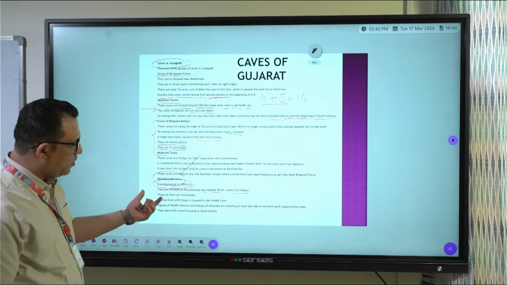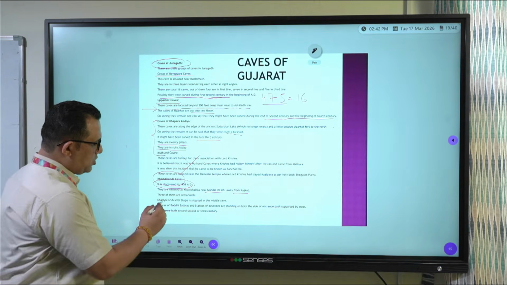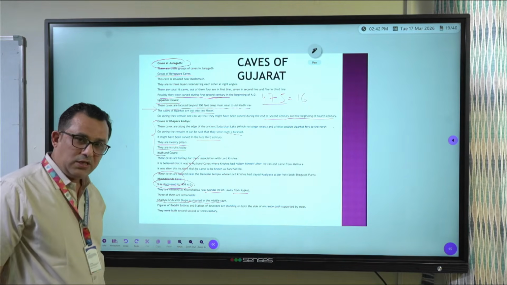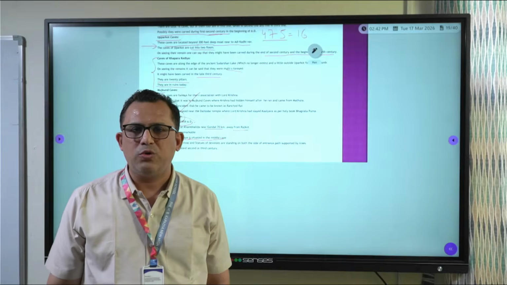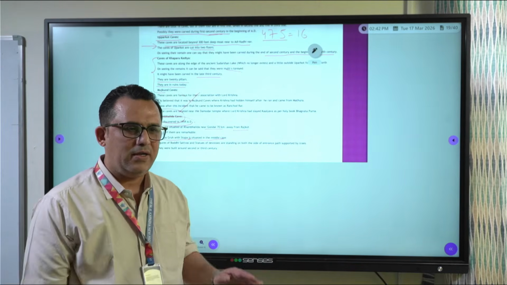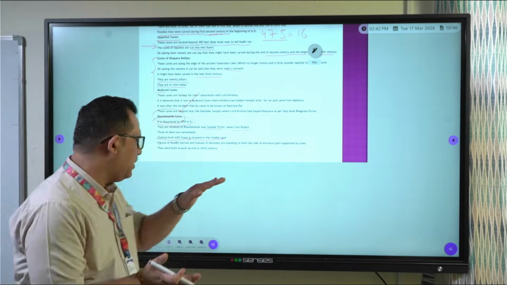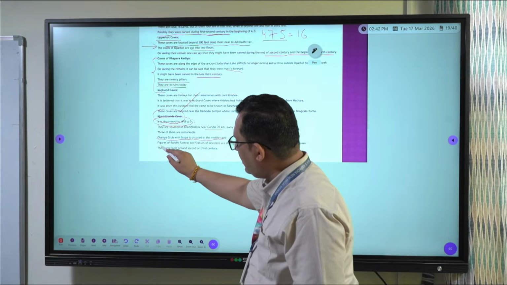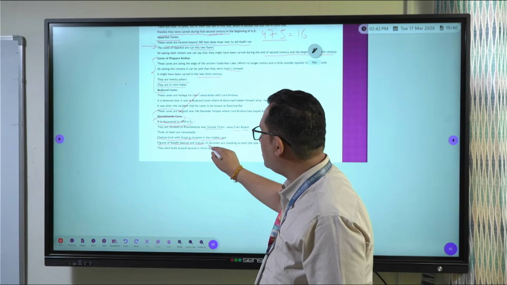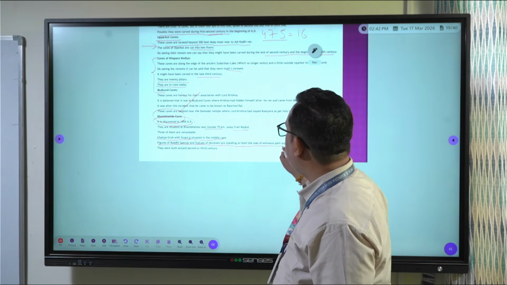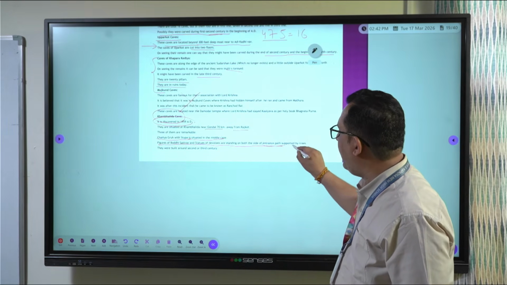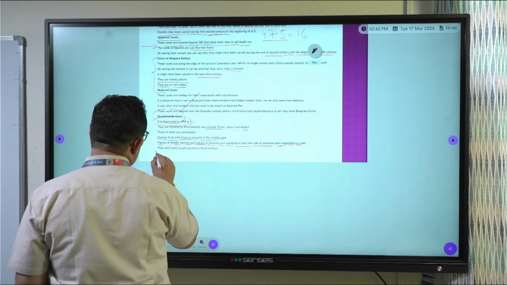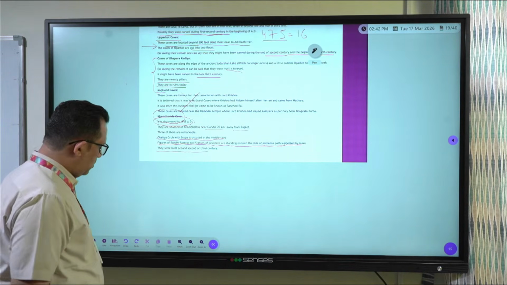Now, what is the peculiarity about Kapadia cave? There is a Chaitya Griha which is situated in the middle cave. Chaitya Griha, that is a temple, right? A temple along with a stupa in the middle of the cave. That is the peculiarity about the cave. Not only that, but you will find the figures of bodhisattvas and statues of devotees standing on both sides of the entrance path, supported by trees. Again, I told you that this was built around the 2nd or 3rd century.